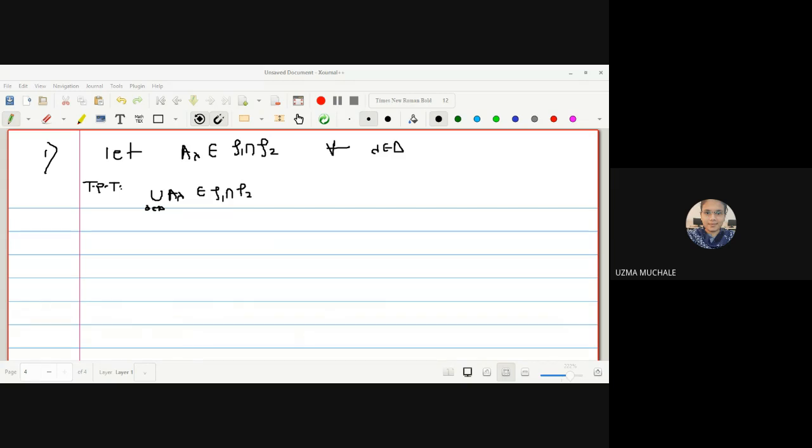Now try to prove this and tell me what you get. And how to prove this step by step? You have to write it and tell me fast how to write the steps.